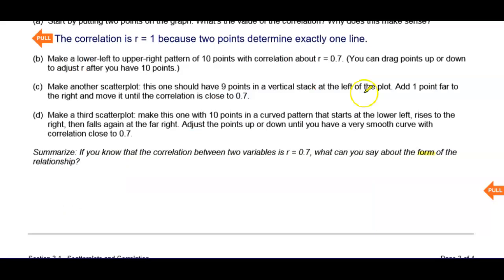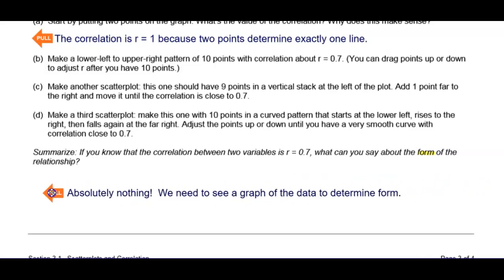So going back to answer this question, what can we say about the form of the relationship if we know the correlation is 0.7? And I hope this is pretty straightforward. We can say absolutely nothing about the form of the relationship. Okay, we need to see a graph of the data to determine form. And we just looked at 3 different examples where the correlation was about 0.7, but we had very different form in each of them. Okay, let's jump to the next page.